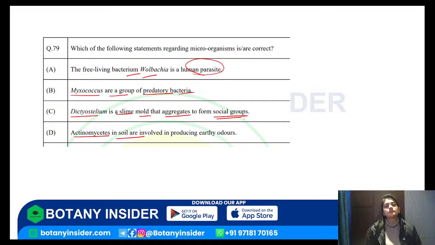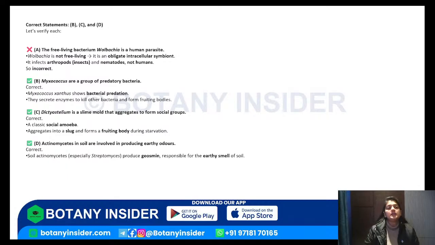Done? Which of the following statements regarding the microorganisms is or are correct? So, free living bacterium Wolbachia as a human parasite, Myxococcus are a group of predatory bacteria. Dictyostelium is a slime mold that aggregates to form the social groups. Actinomycetes in soil are involved in producing earthly odors. So B, C, D, all three of these are correct. And then the first option is wrong because it is not a human parasite.